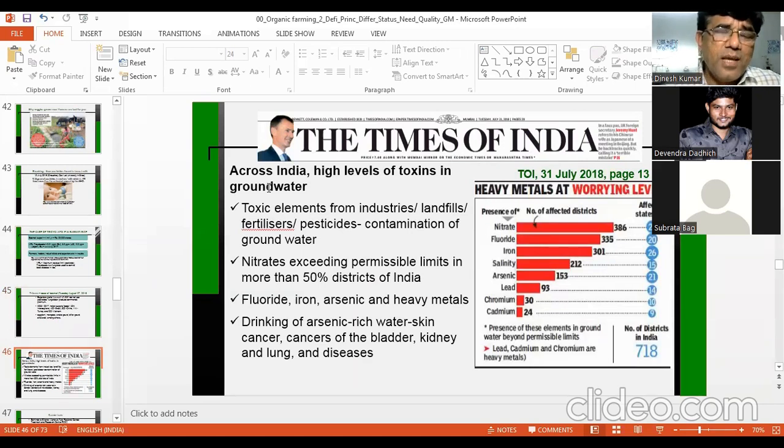So now you can see across India, high levels of toxic material in groundwater. That may be because of natural causes as well as human-made causes. But our groundwater is not safe throughout the country. How many districts are there in India? This paper suggests that there are about 718 districts in India. Is it correct? The number of districts in the country.